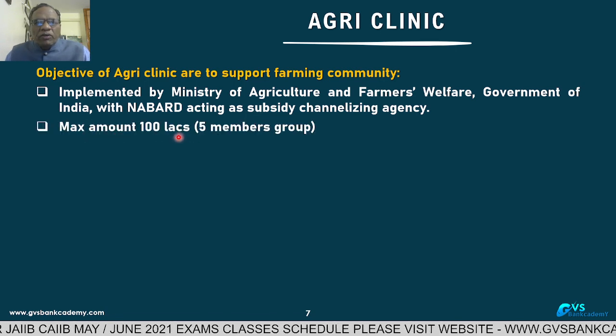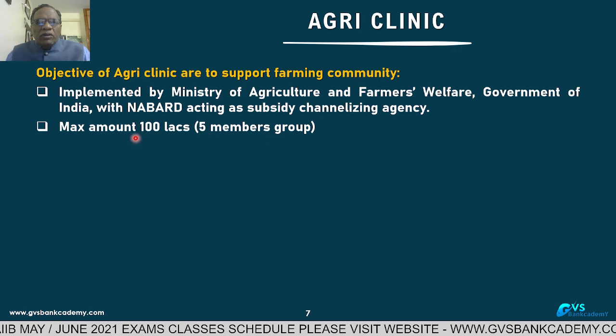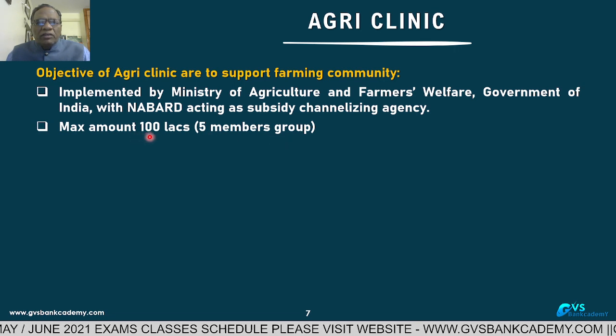Maximum loan we can give is up to 100 lakhs for 5 members. In a 5-member group, we can give a loan up to 100 lakhs, which means each member 20 lakhs.